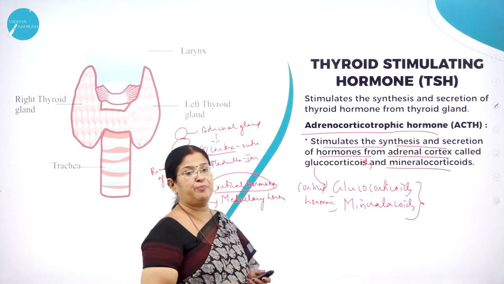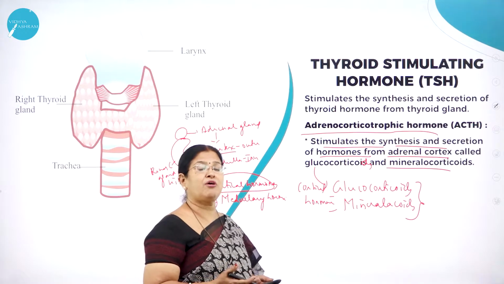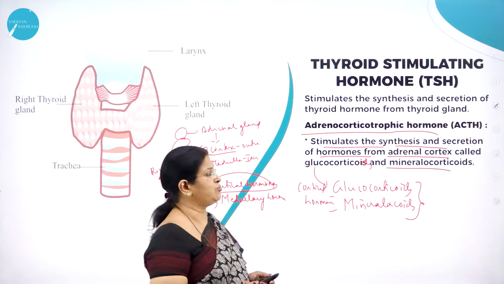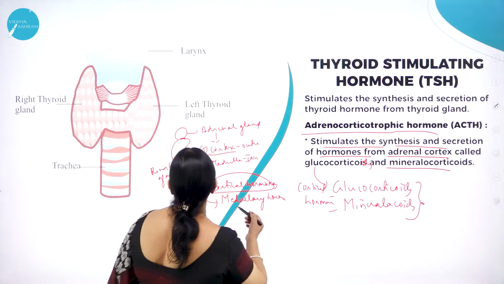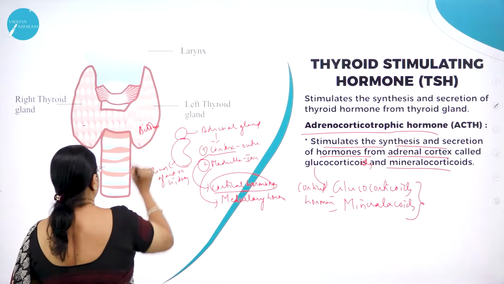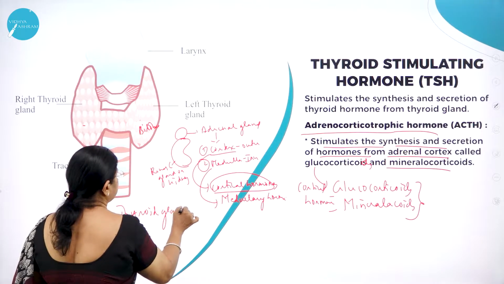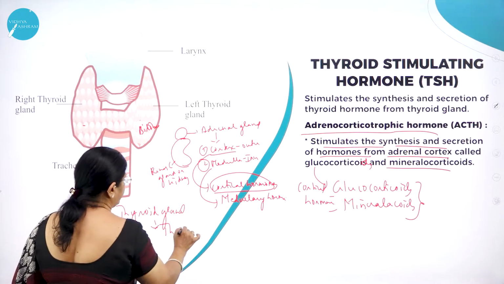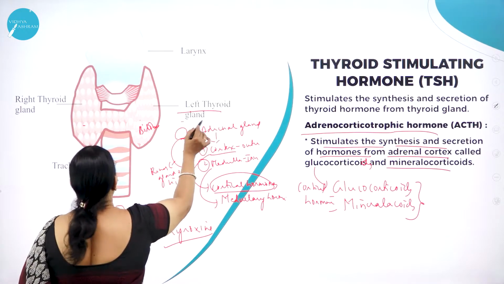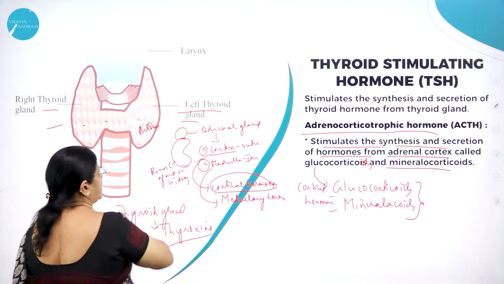Imagine how important pituitary gland is. So as it is a controller of the other endocrine functions, imagine how important all these hormones are. So thyroid stimulating hormone, you can see that it is bilobed thyroid. This is the structure of a thyroid gland, which produces a hormone called thyroxine. It is divided into left thyroid gland and right thyroid gland. So you can see it is bilobed and this is trachea.